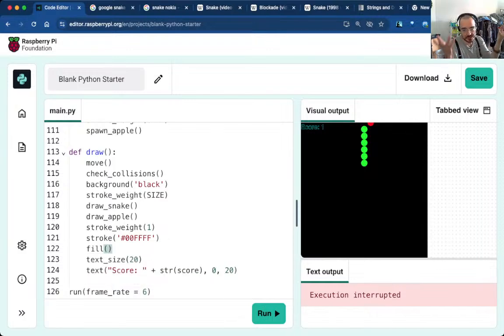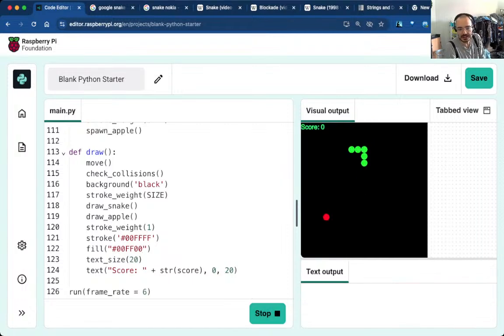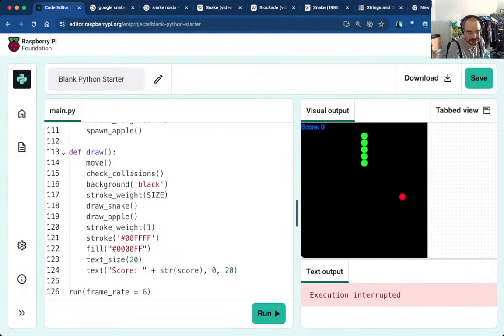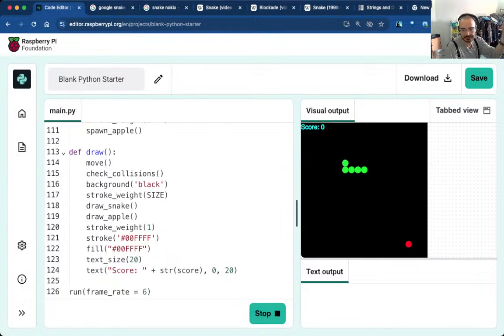So the text is also a shape that gets a stroke and its fill. So it's kind of washed out. Fill it with blue. Yay! Okay, so that was green, but we can just quickly change it. Blue, I am blue. Actually, let's have it green. No, let's have it the same color as the stroke, which is this kind of cyan, slightly. Yeah, okay, why not? Whatever, you adapt. The critical thing is now when I eat an apple. Yes, right, score one. Okay, and I think we pretty much have a game, except it's very hard to lose.